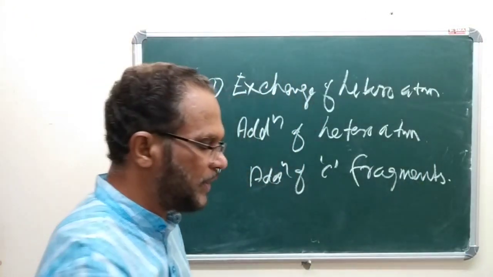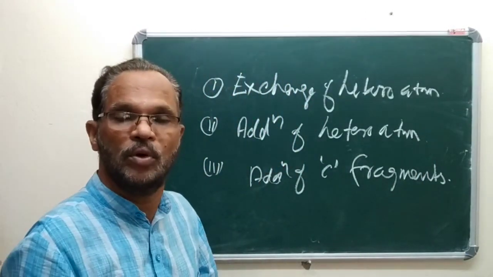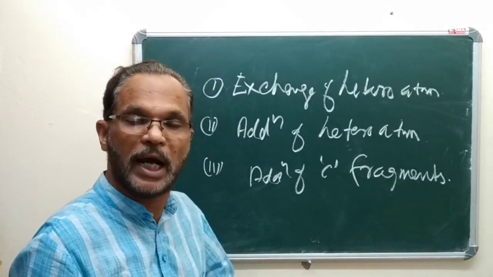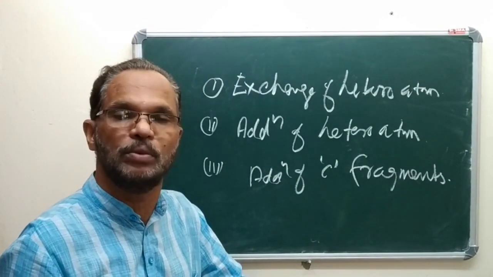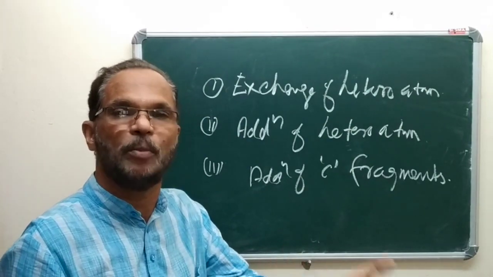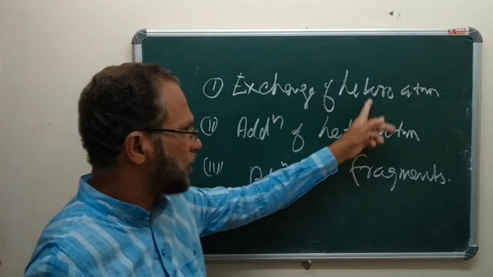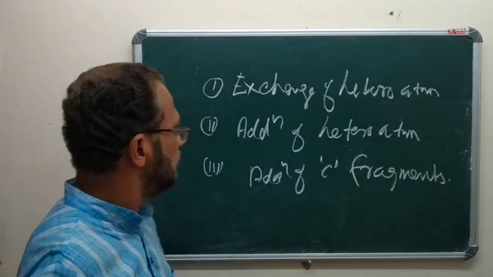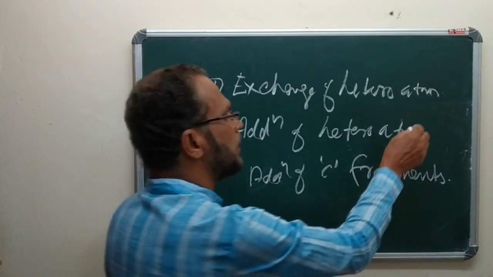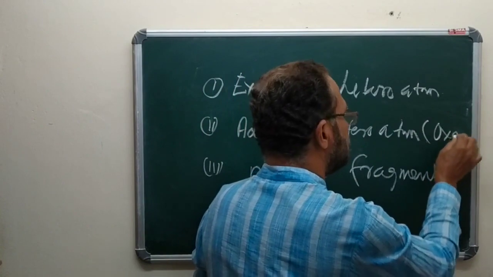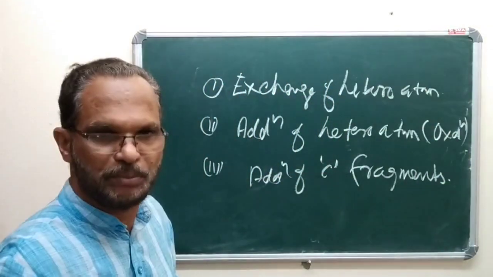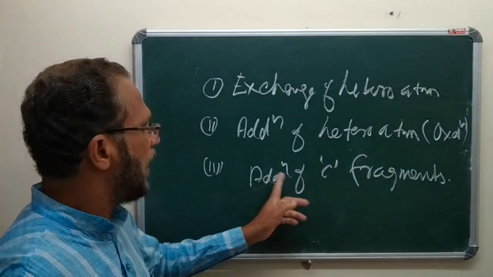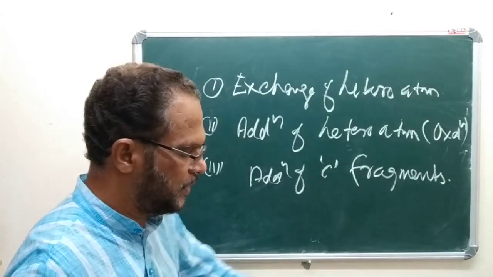So, these are three general methods of obtaining a molecule with carbon of the opposite polarity: exchange of heteroatom, then addition of heteroatom, which is otherwise called an oxidation process, and addition of carbon fragments.